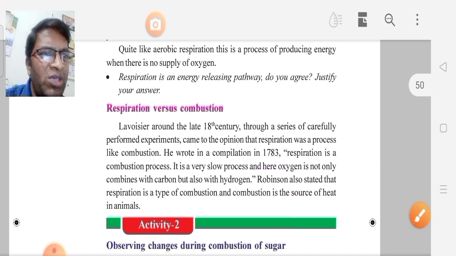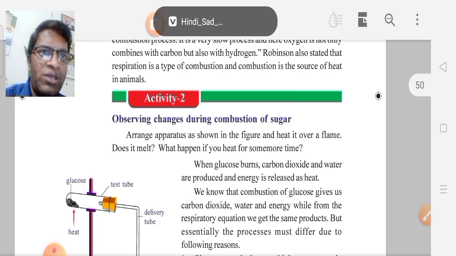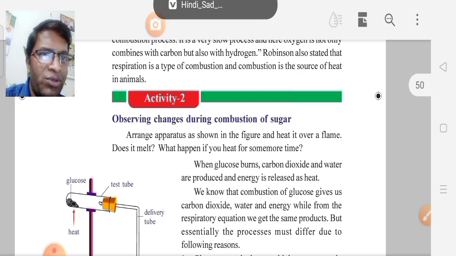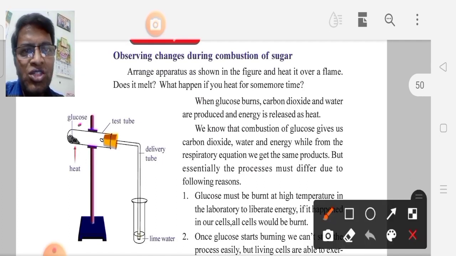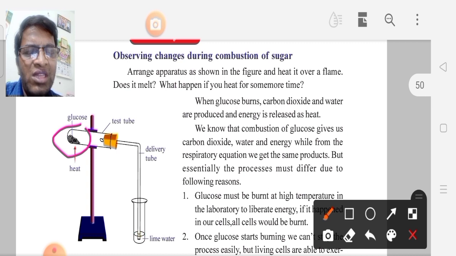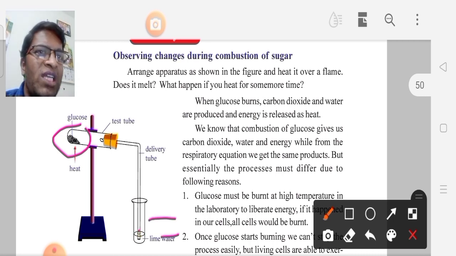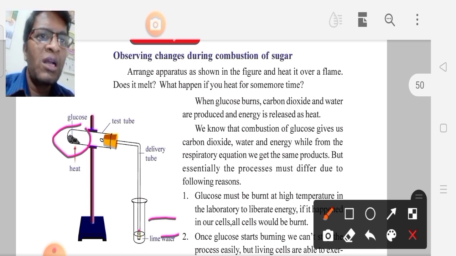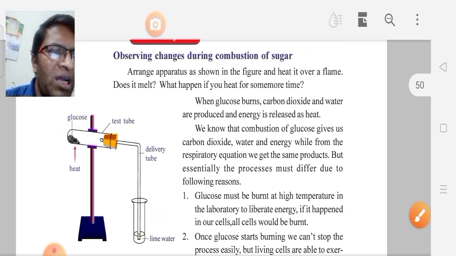Next, another activity: observing changes during combustion of sugar. What changes take place? In a test tube we take glucose and burn it with a flame. The glucose melts and releases a gas. When the gas is passed into lime water, it turns milky white. Based on this, carbon dioxide is released during the combustion of sugar.